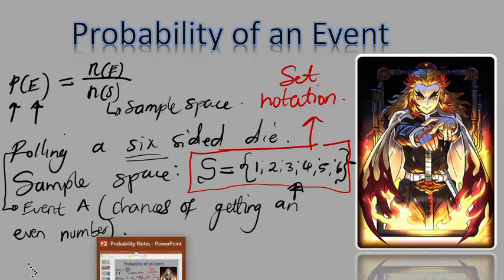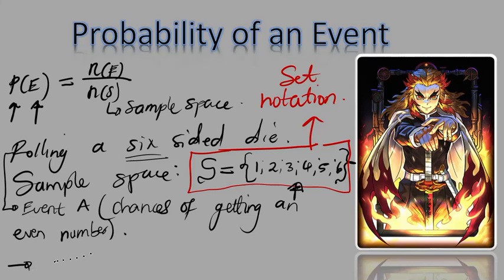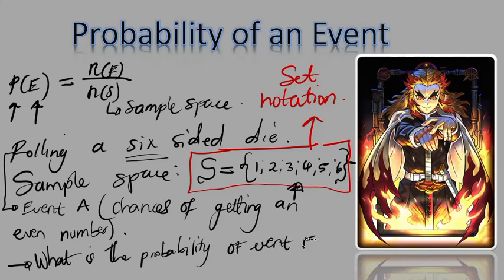Now when I say give me the probability, what is the probability of event A? Let me write it properly, I made a small mistake.